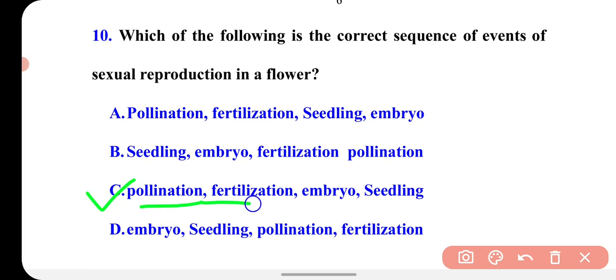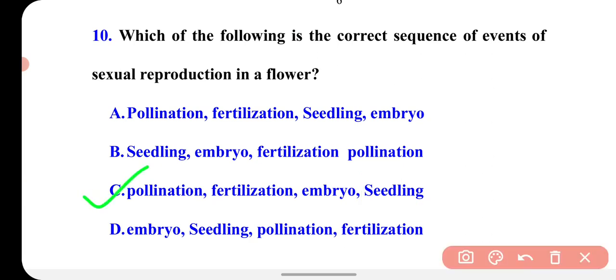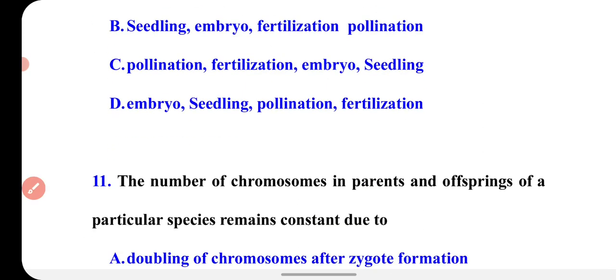This is called fertilization. After the fertilization, the zygote develops into the embryo. Then in the seed, the embryo develops into a baby plant, which is called seedling. So the correct sequence of events is given in option C. Now we'll see the next question.